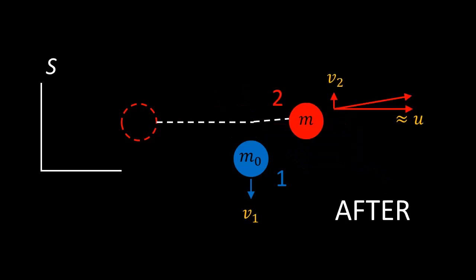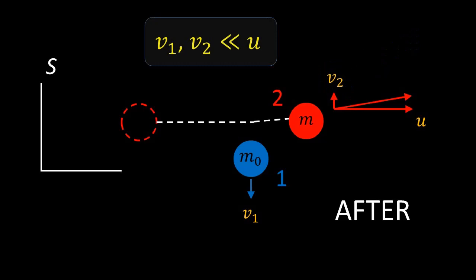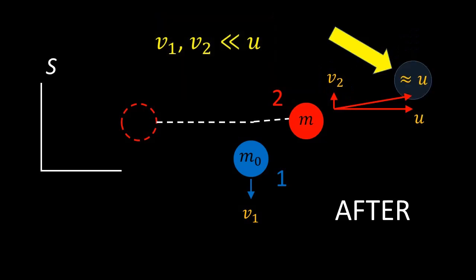Here now is the scenario after the collision, still viewed in S. So after the collision, 1 has speed v1 in the negative y direction, and 2 has speed v2 in the positive y direction. Furthermore, because the collision is glancing, the speeds in the y direction after the collision are small compared with u, so the resultant velocity of 2 is very close to its initial velocity.